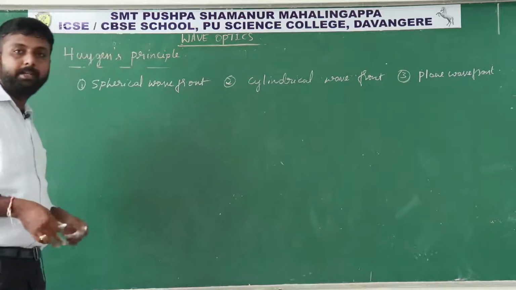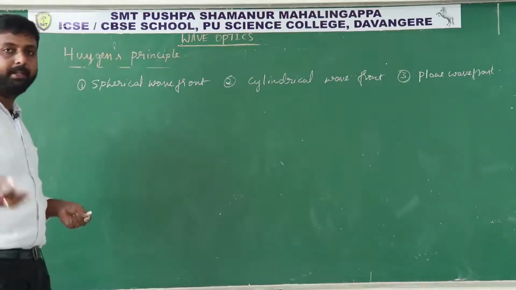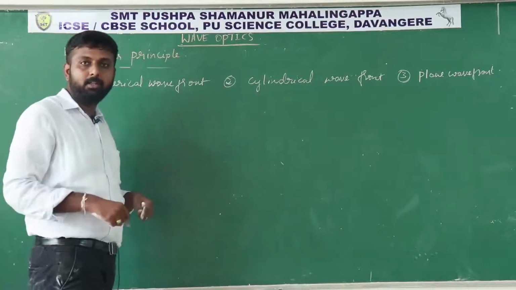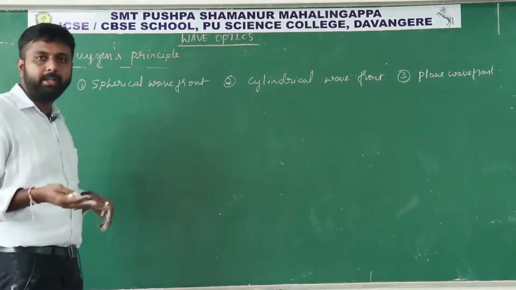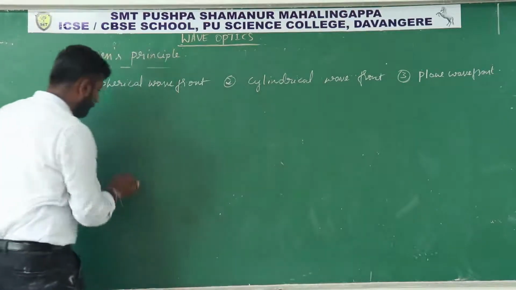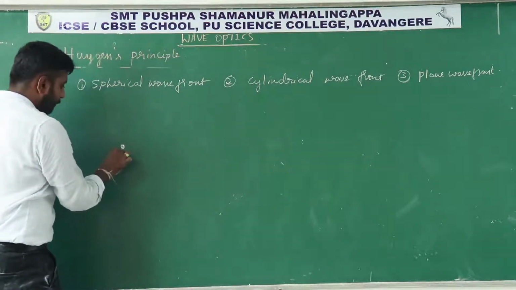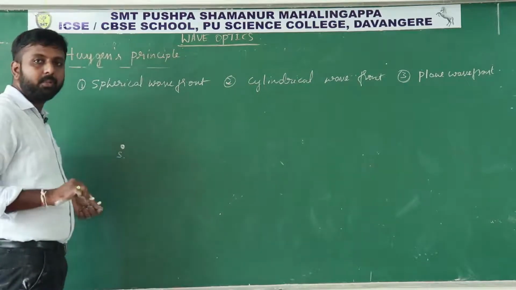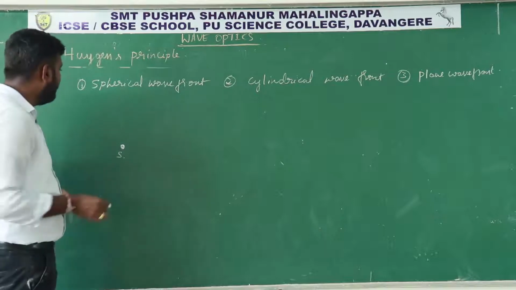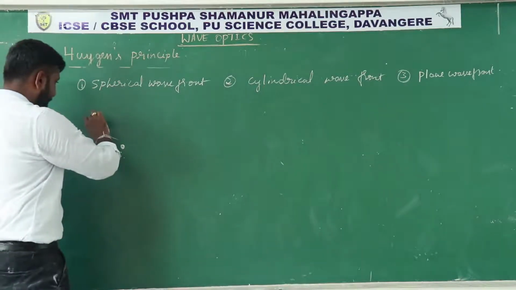So just now I explained what is meant by wavefront by considering an example of a pool of water and a stone. You can imagine in place of the stone a source of light, right? If the source of light is a point source, then what type of wavefront will we get?